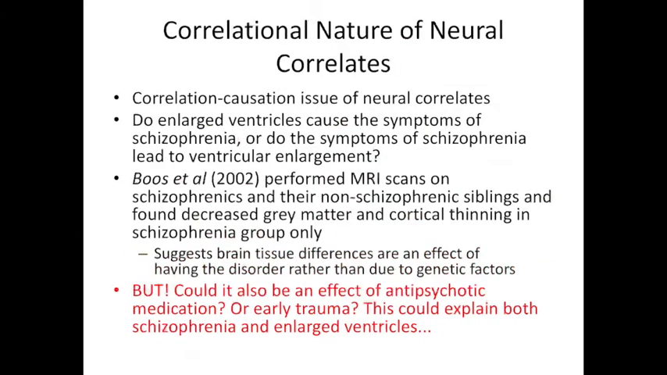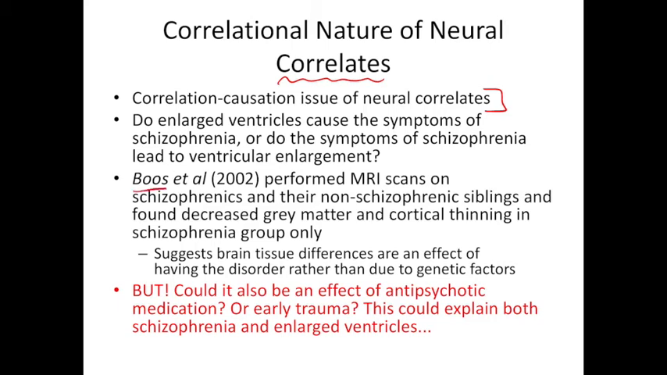And finally, we're going to look at the correlational nature of neural correlates. The clue sort of is in the name there. So here we've got another sort of fallacy. We need to really question, do enlarged ventricles cause the symptoms of schizophrenia, or do the symptoms of schizophrenia lead to ventricular enlargement? It's unclear what mechanisms are involved here.